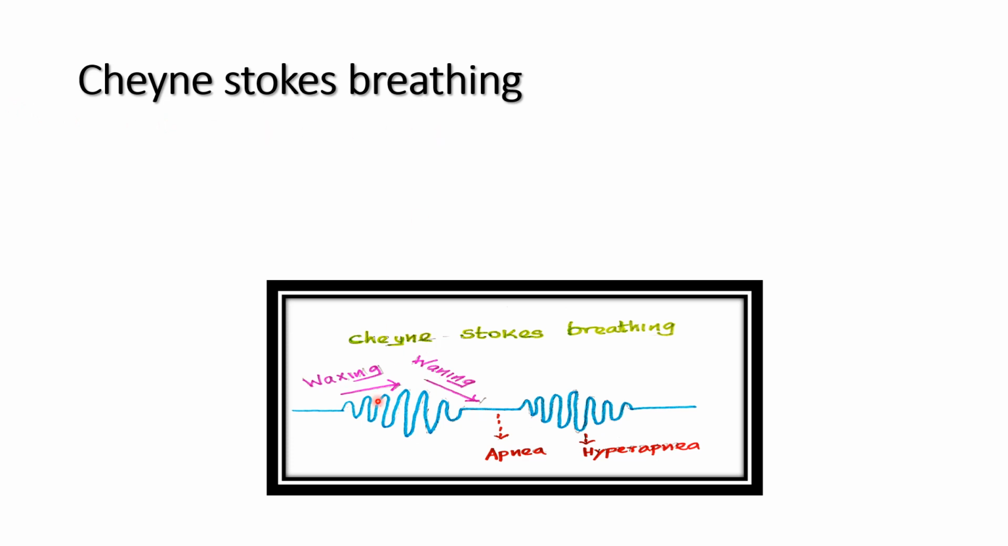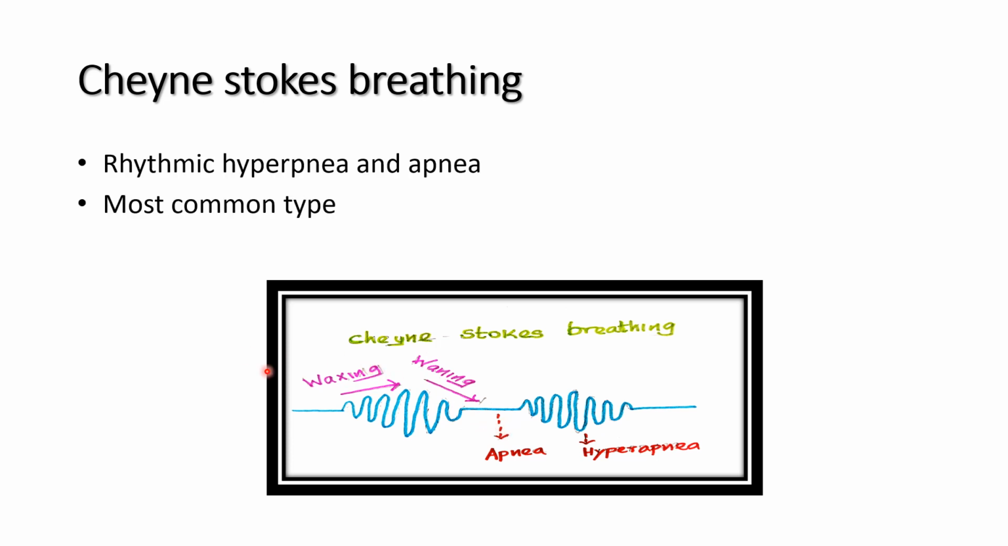Stokes breathing. This is rhythmic hyperpnea and apnea. This is the most common type of periodic breathing. In Stokes breathing, during the apnea, carbon dioxide is accumulated, it stimulates the respiratory center, so it produces a gradual increase in the hyperventilation. It is called the waxing phenomenon, and a gradual decrease in the ventilation is called the waning phenomenon, due to the gradual washout of the CO2, and complete washout produces the apnea.